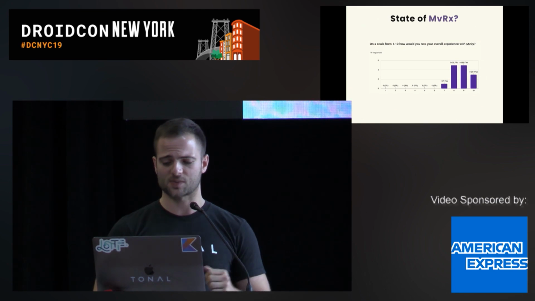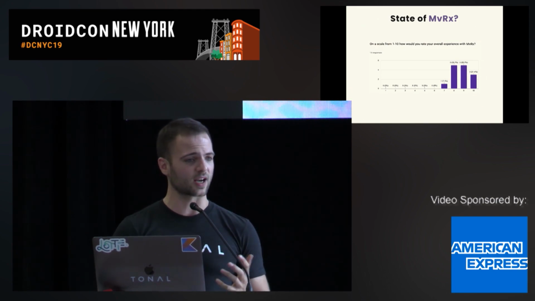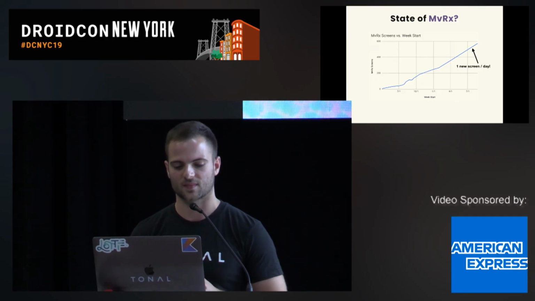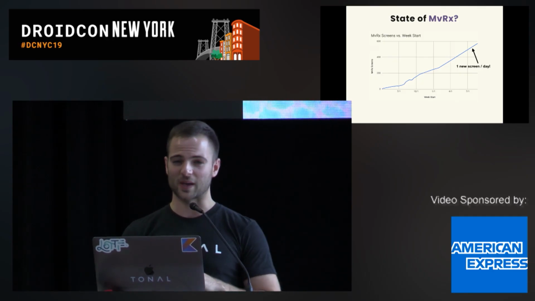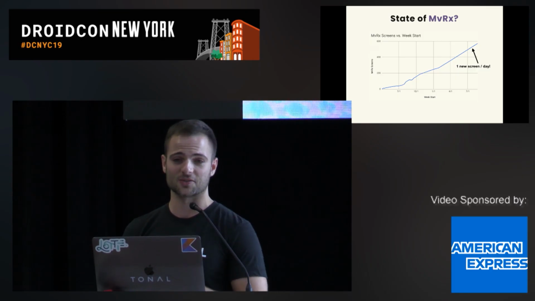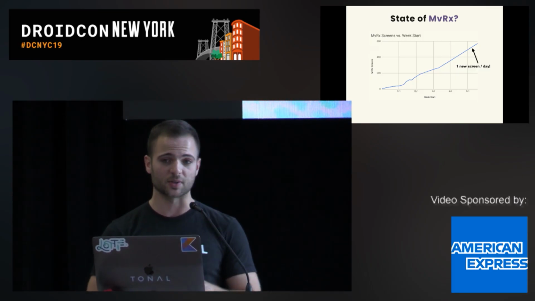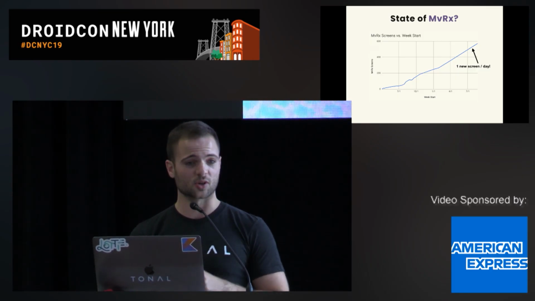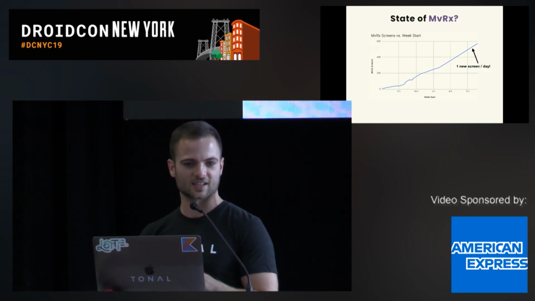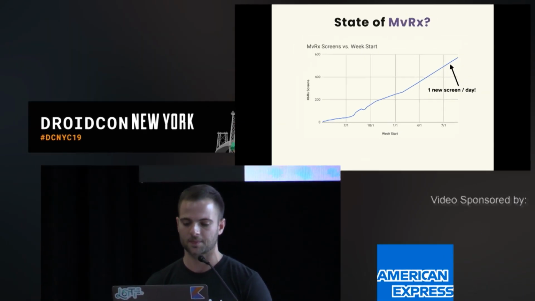So once we finished this pilot, we decided to allow anybody at Airbnb to use it. And since then, the growth has looked like this. In fact, today, basically 1 year after it really started rolling out, you can see there's about 40, 50 screens after that pilot. And today, there are almost 600 unique screens in the Airbnb app built on MvRx. So super production ready. It's used from a variety of screens, from the core search experience to the listing details page and everything in between.